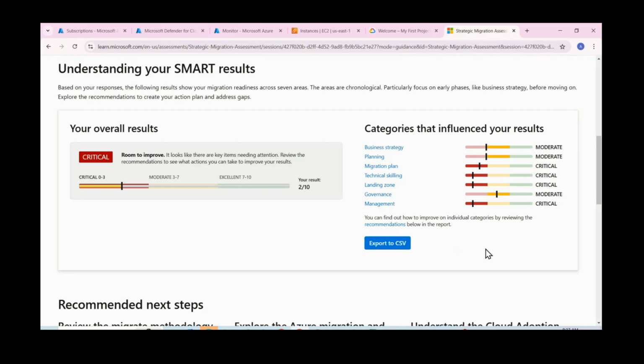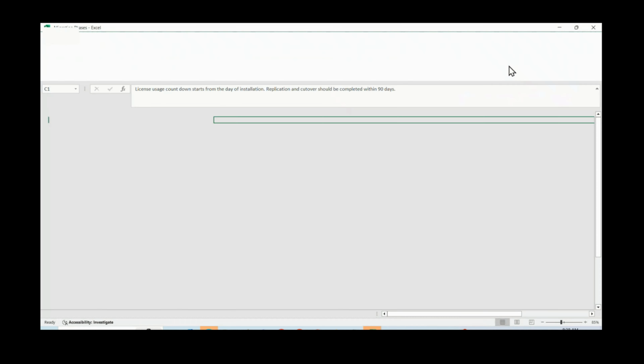Critical stage, so room to improve. Each section you can see what level of actions we need to take care of. We can export the CSV also.